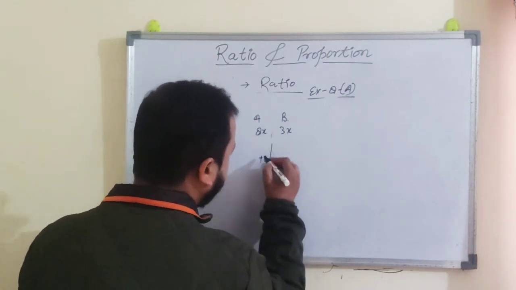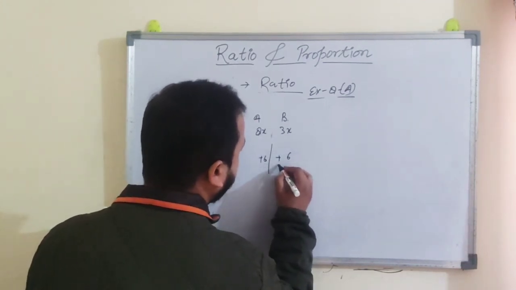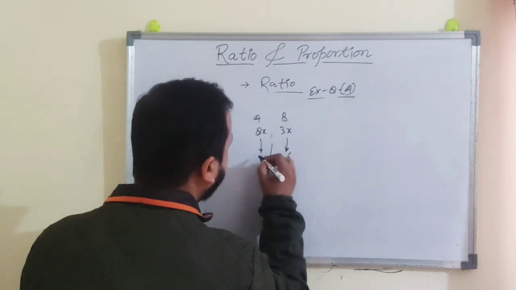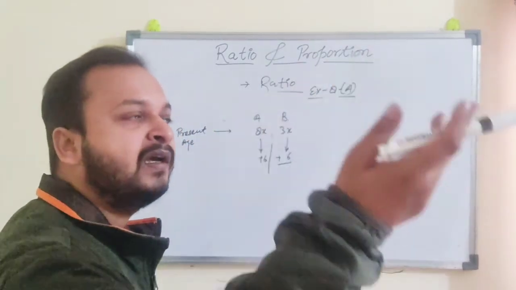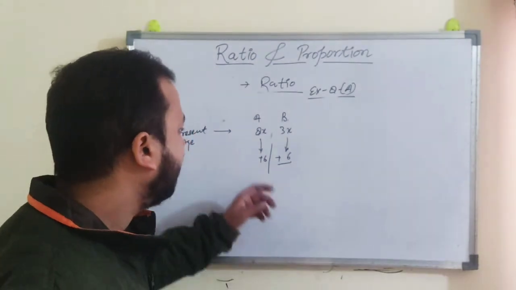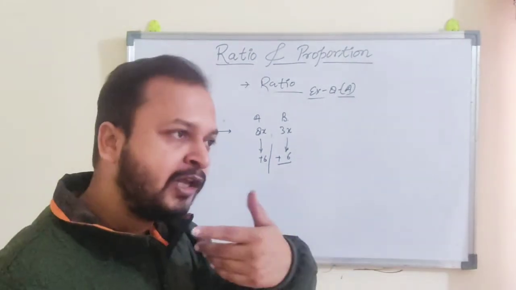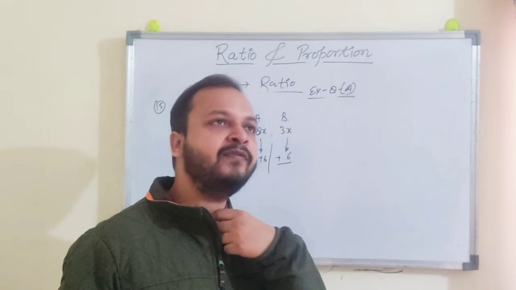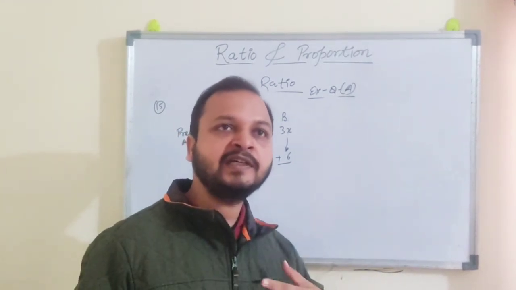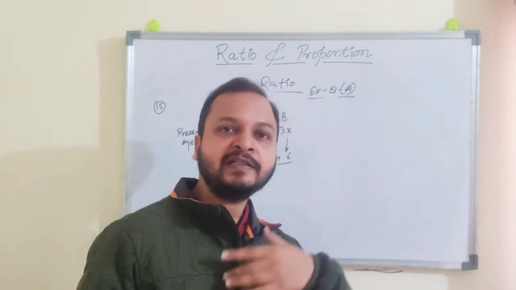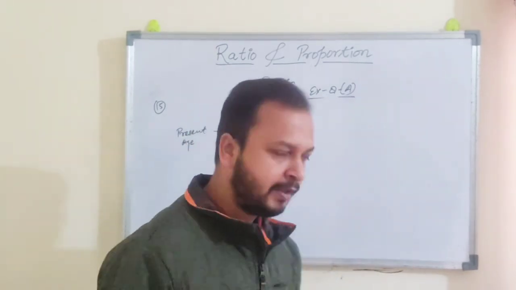So 6 must be added to A and 6 must be added to B, right? If we are talking about you and me, after 6 years, it means 6 years must be added in my age and 6 years must be added in your age, right?